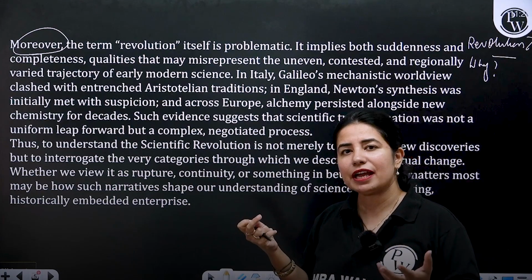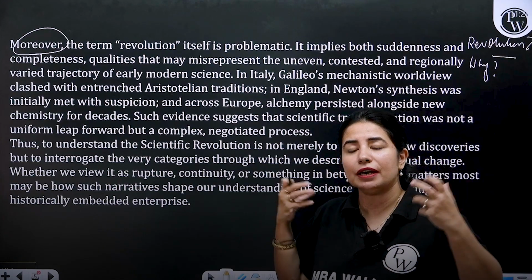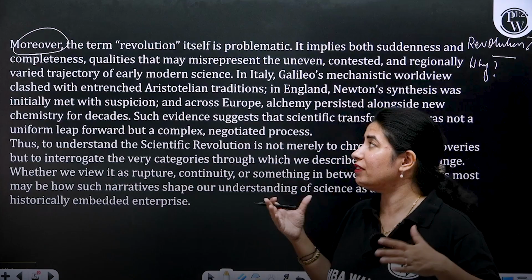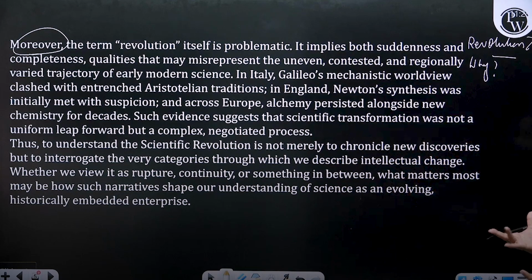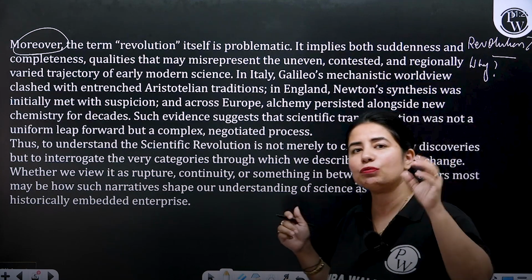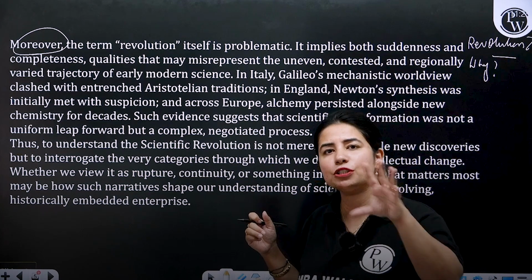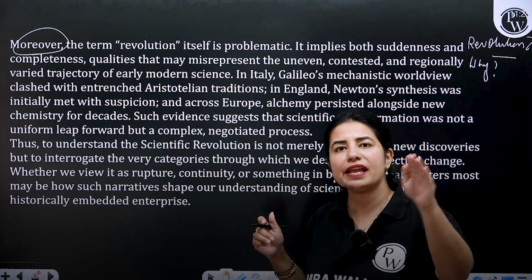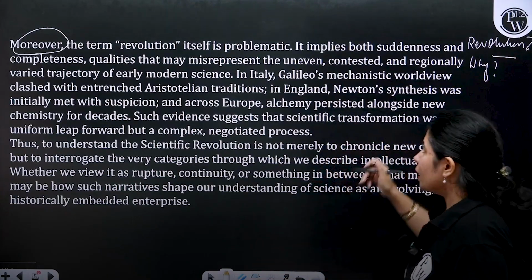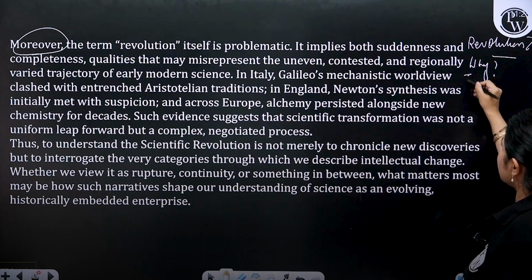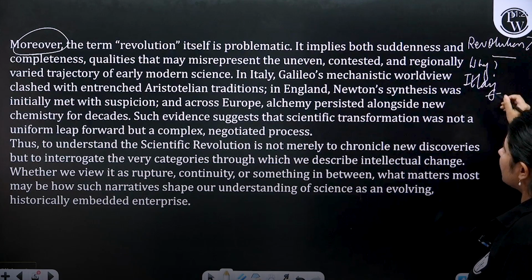So how modern science was growing, it was not sudden, it was not complete. However, it was uneven, it was contested, there were doubts that were raised, and then regionally it varied. The trajectory, the path, varied from region to region. It was not the same growth that was happening everywhere, and the ideas were contested also, right, in Italy. And then the author gives the example of what happened in Italy.